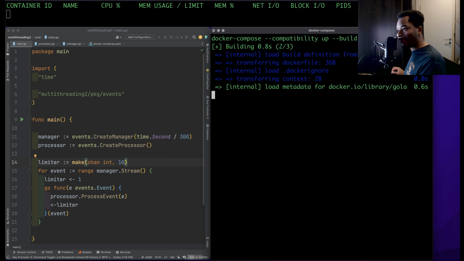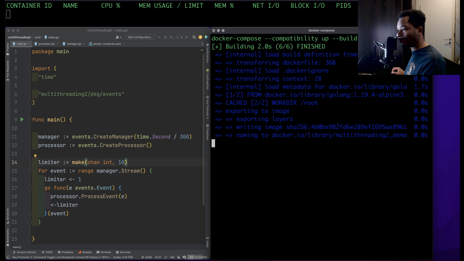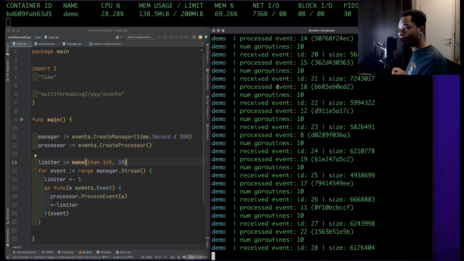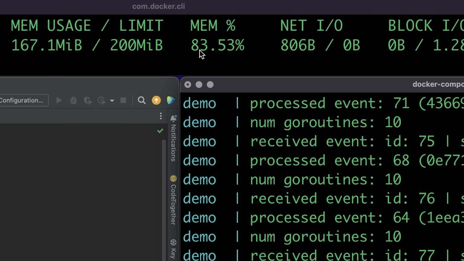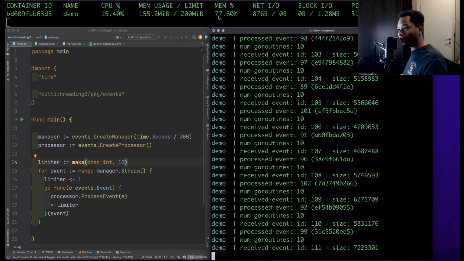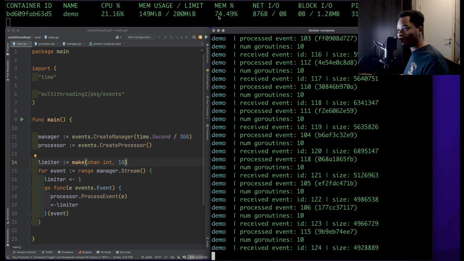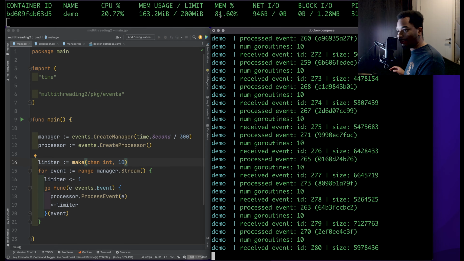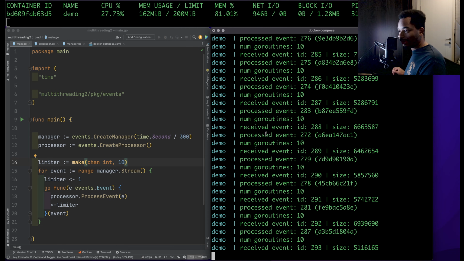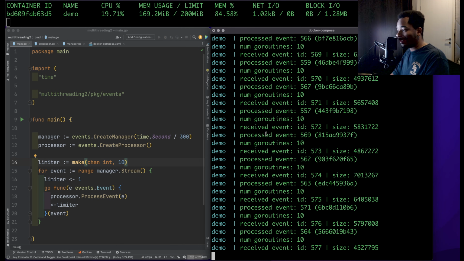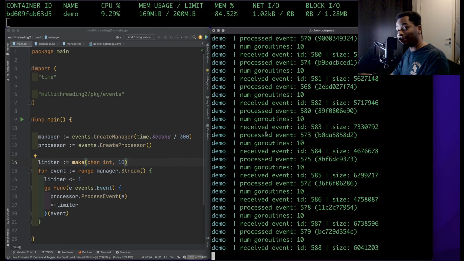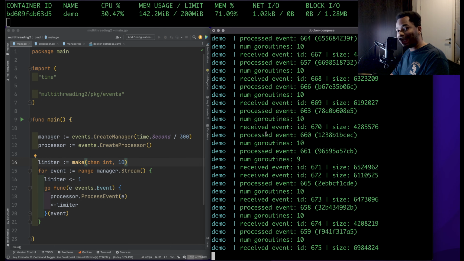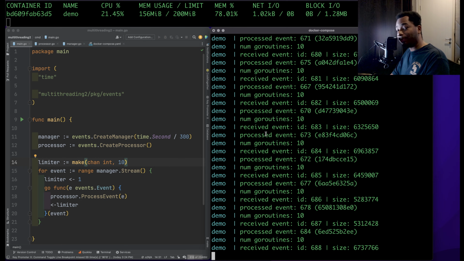So we run it at 10 and let's see what the memory usage looks like now. Okay, so it's at about 80. Okay, so this seems like the sweet spot right here. We're capping out at around 85%, 75. Garbage collection is doing its thing, and we're processing events at a pretty decent pace. It seems like every year the garbage collector gets better and better. Obviously, it can't entirely prevent an out-of-memory crash.